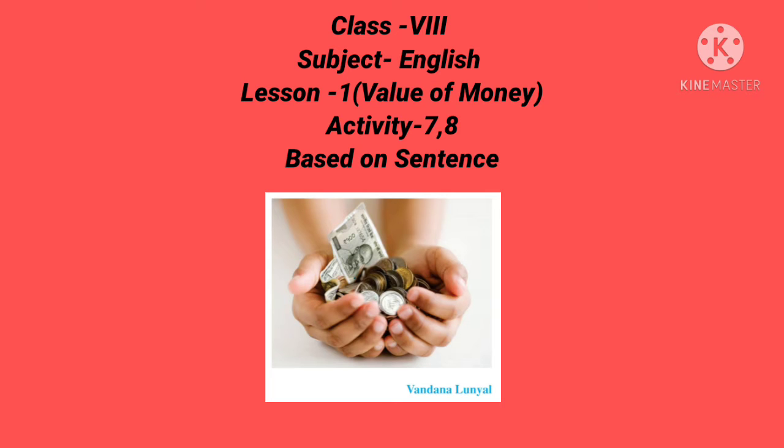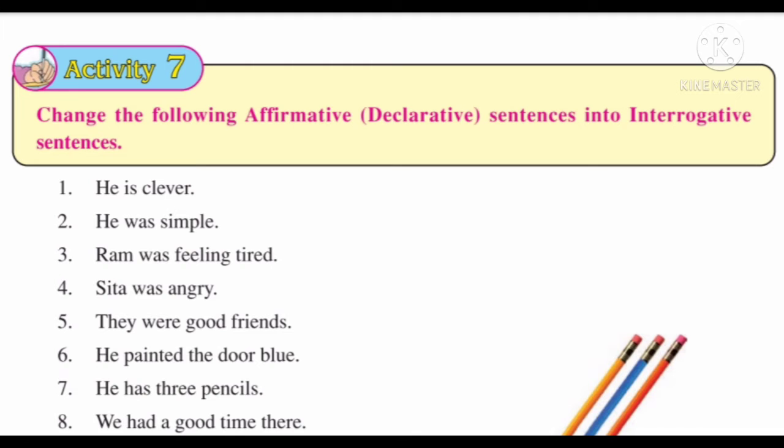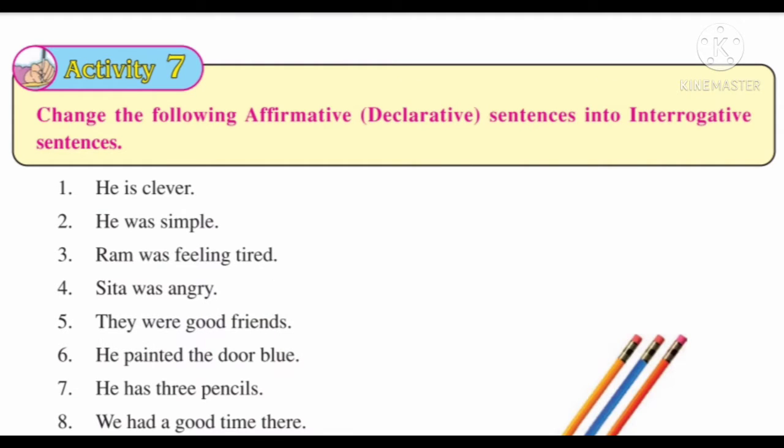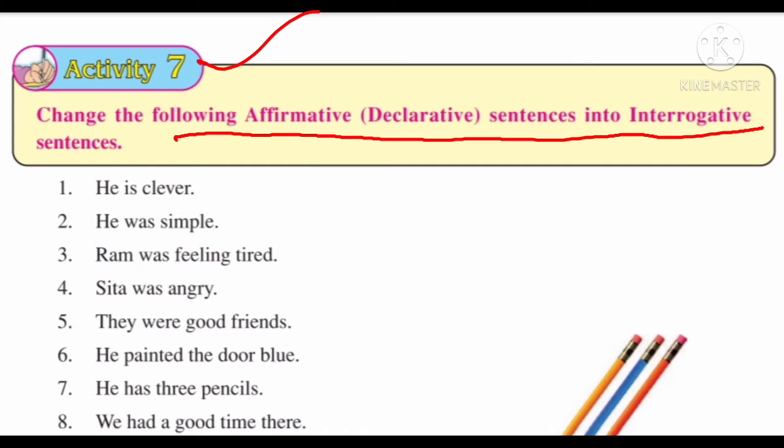So students, today we are going to solve our activity number 7 and 8 of the lesson 1 value of money. So here is our activity 7. Change the following affirmative declarative sentences into interrogative sentences. So students, here are the sentences which we have to change into interrogative sentences. As we all know that affirmative sentences means declarative and also we call them assertive sentence, right?